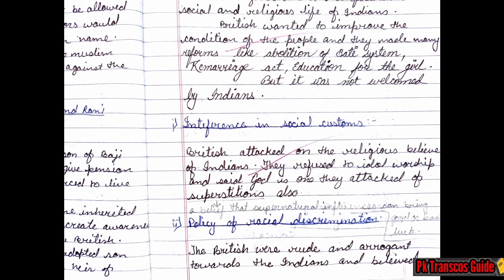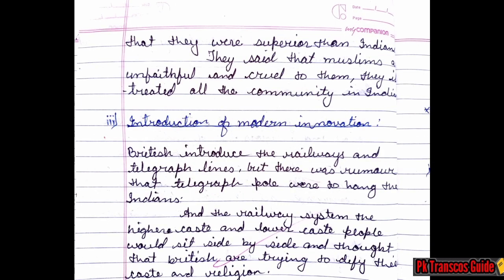The second is policy of racial discrimination. The British were rude and arrogant toward the Indians and believed that they were superior to Indians. They said that Muslims are unfaithful and cruel to them. They ill-treated all the communities in India.